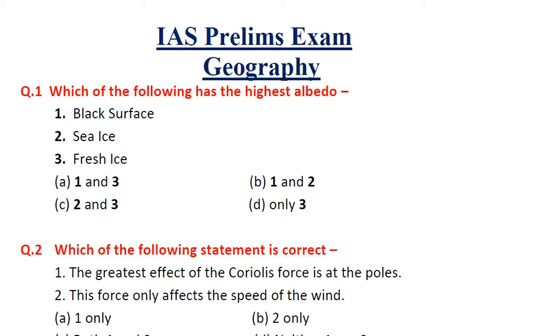Questions we have taken from the geography. The Hindi version of the question paper is available after the English, so you may continue for both Hindi and English. Question number 1 is, which of the following has the highest albedo?